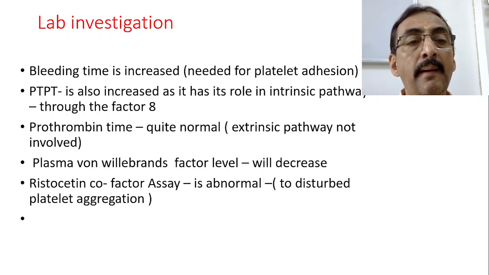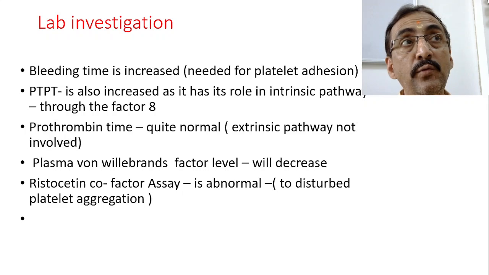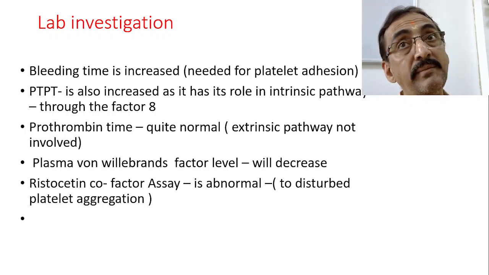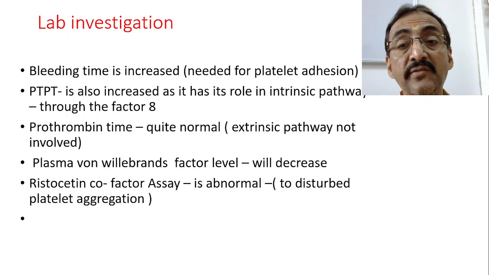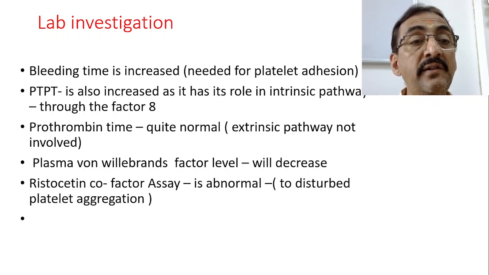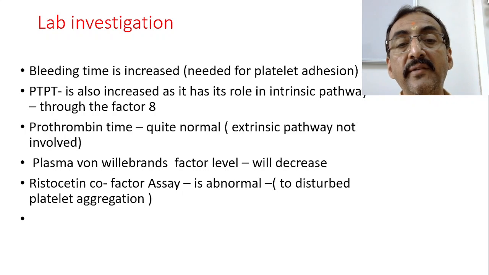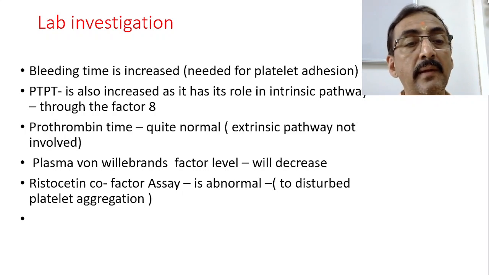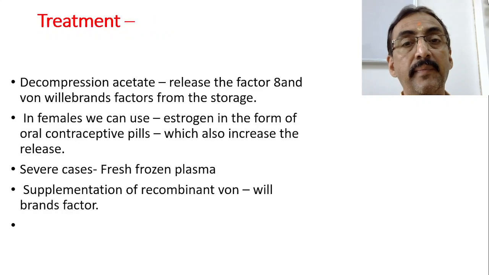Plasma von Willebrand factor, if you look into that, is decreased, or sometimes it may be normal while its function is decreased, although the quantity is normal. Ristocetin cofactor assay is abnormal. This assay is related to platelet aggregation.